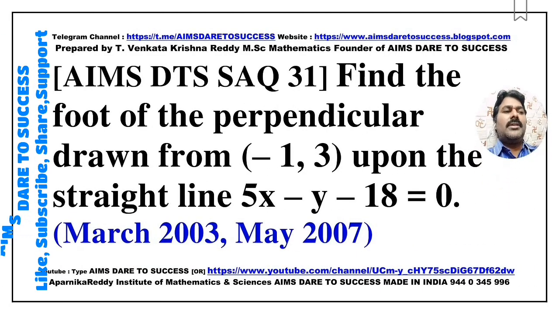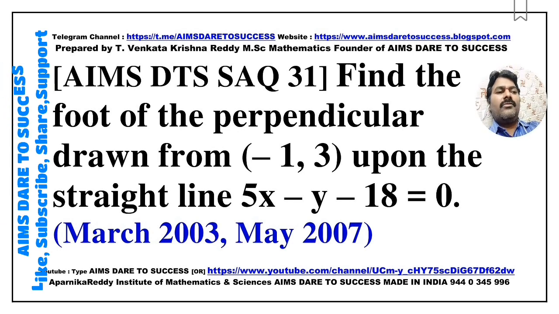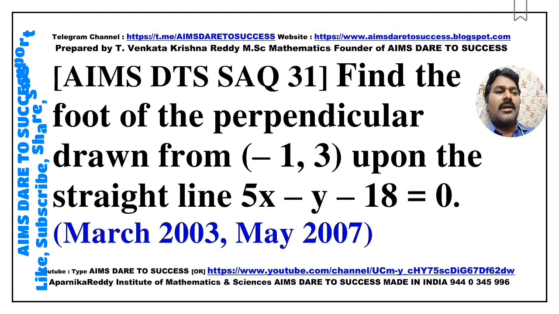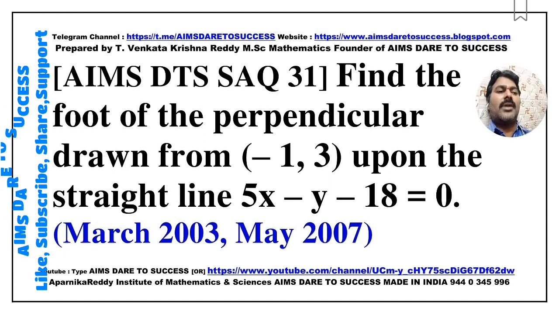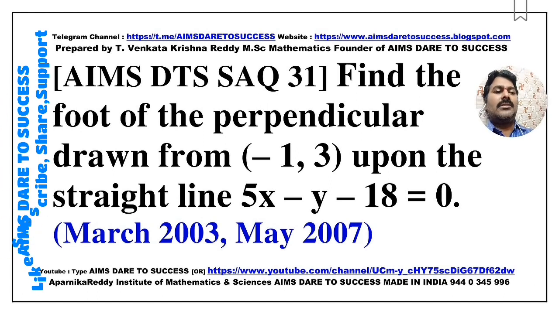Next, SAQ 31. Find the foot of the perpendicular drawn from (-1, 3) upon the straight line 5x - y - 18 = 0. This question is from March 2003 and May 2007. This question can come for 2 marks, sometimes for 2 marks and sometimes for 4 marks. Proving the foot of the perpendicular, you will also get in long answers.